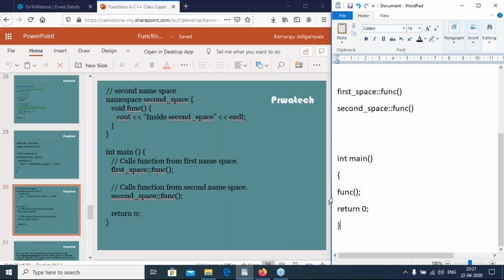If we do not mention any namespace, there is a conflict between the first namespace and the second namespace. So you should mention namespaces.